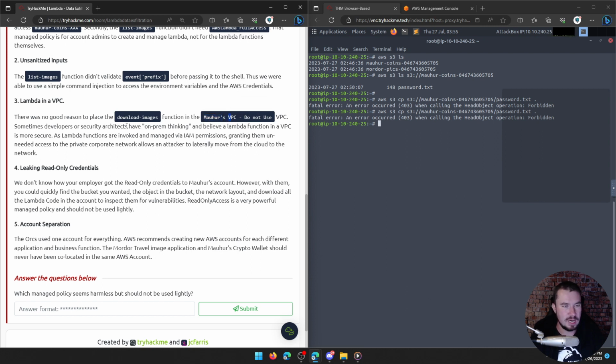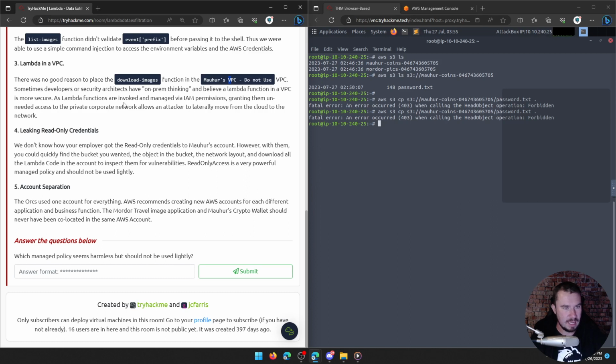Sometimes developers and security architects have on-prem thinking and believe a Lambda function in a VPC is more secure. As Lambda functions are invoked and managed via IAM permissions, granting them unneeded access to the private corporate network allows an attacker to laterally move from the cloud to the network.